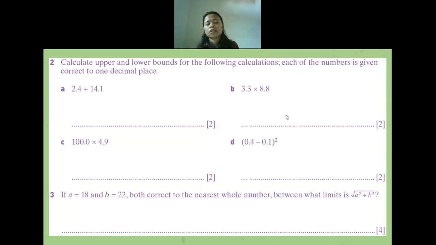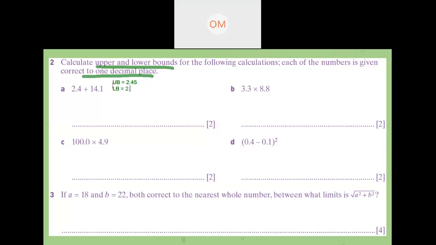Is it clear enough? Yes, teacher. Okay, is it okay if I continue to question 2? Yes. Okay, let us continue to question 2. Same, we have to find the upper bound and lower bound of the following calculation. Each number is correct to 1 decimal place. So this is the same thing. The first thing we have to do is find the upper bound and lower bound of each number. What is the upper bound of 2.4? 2.45. Okay. And then what is the lower bound of 2.4? 2.35. Okay, good job.